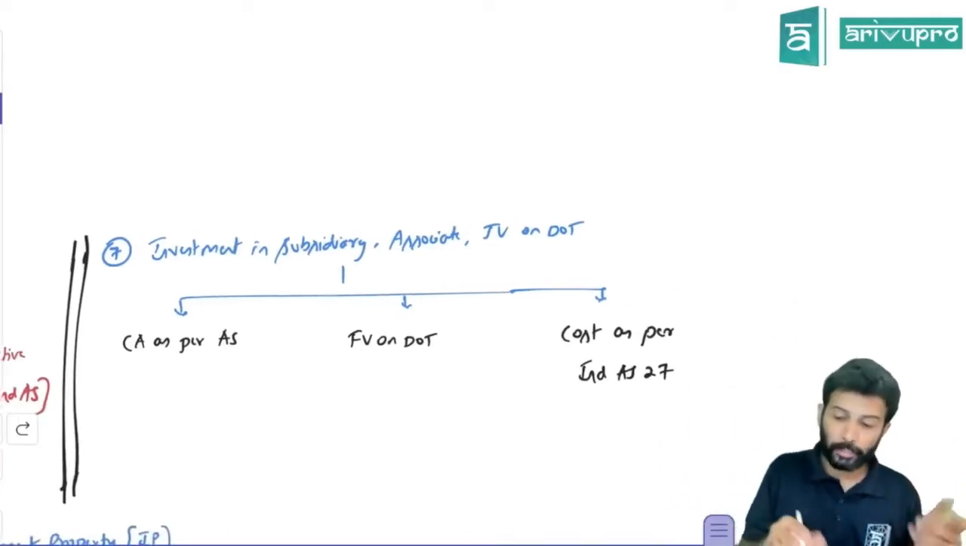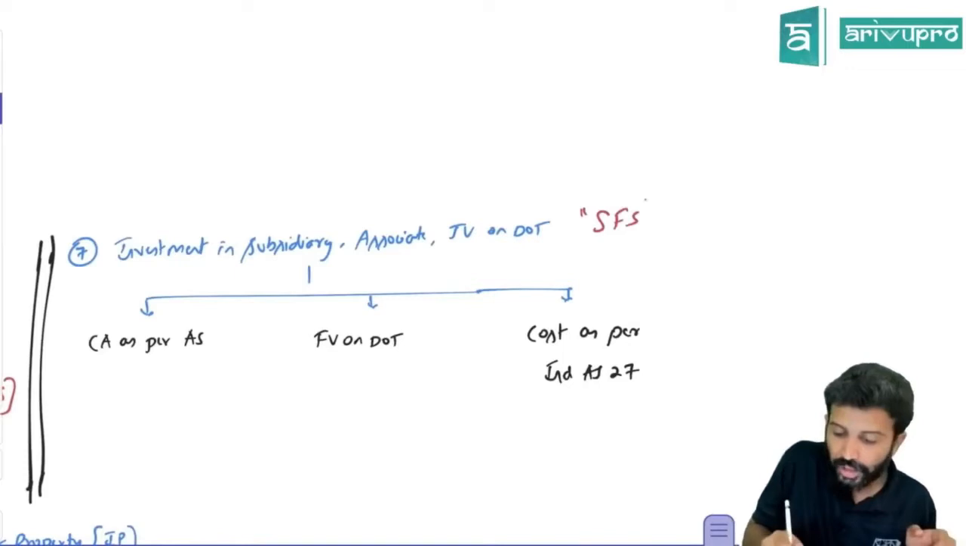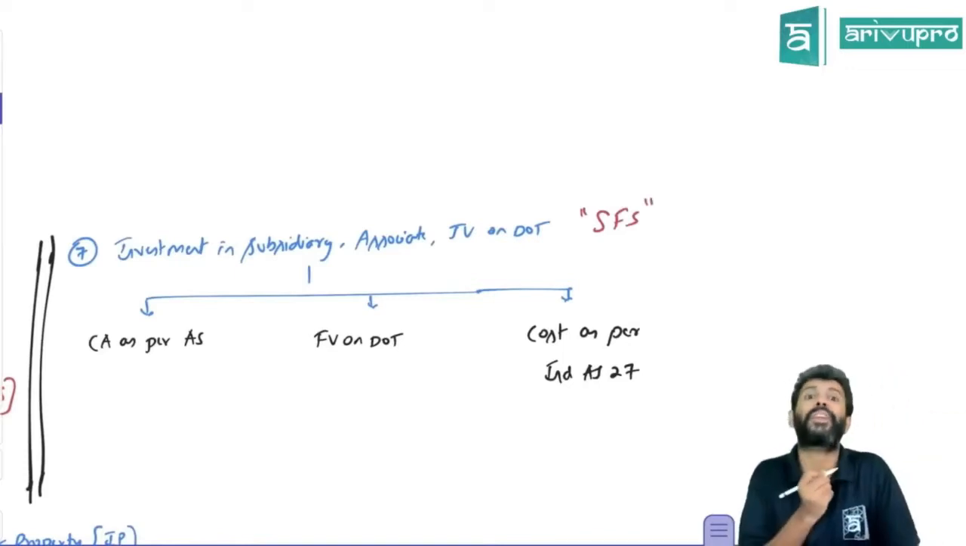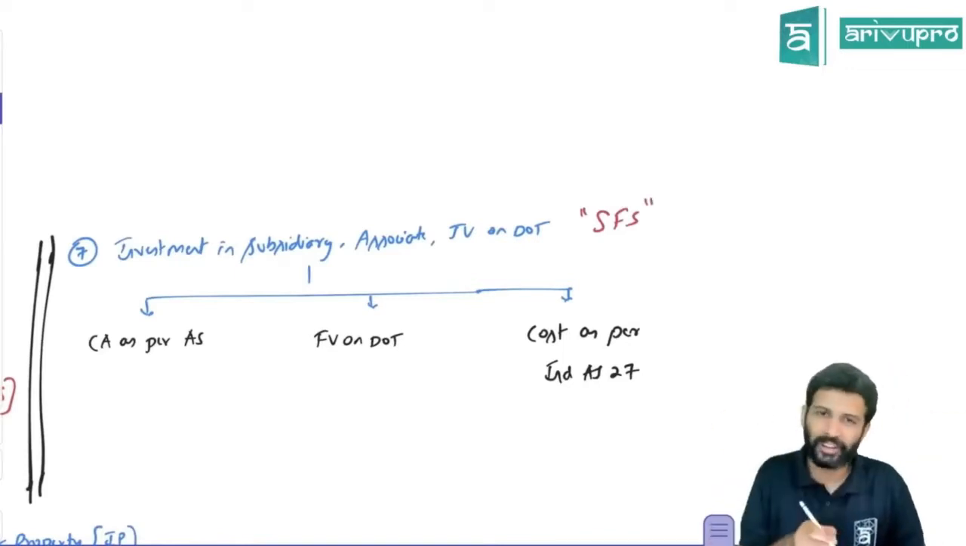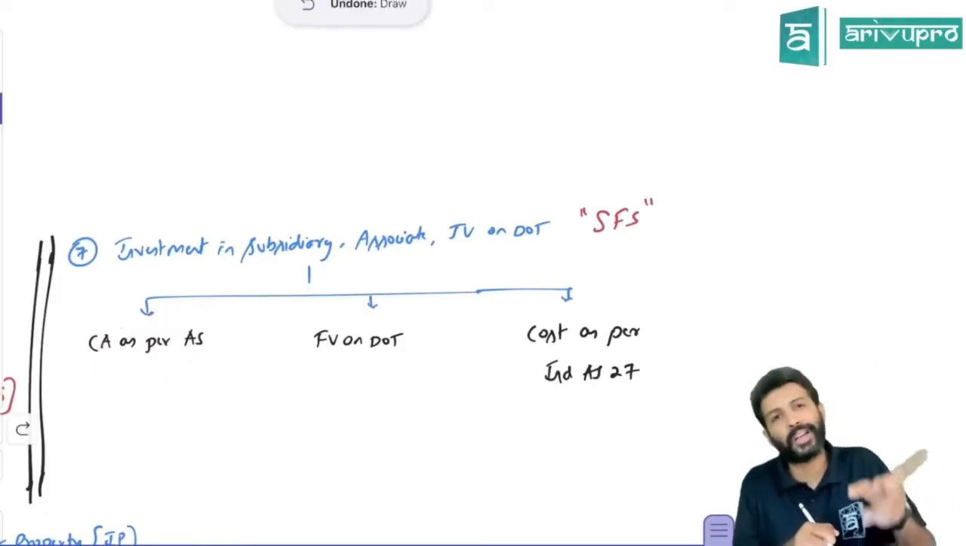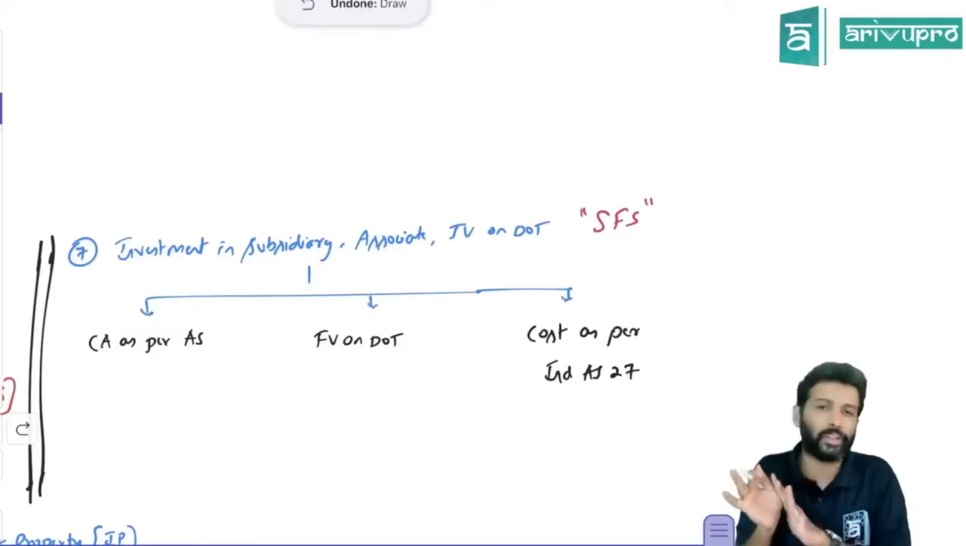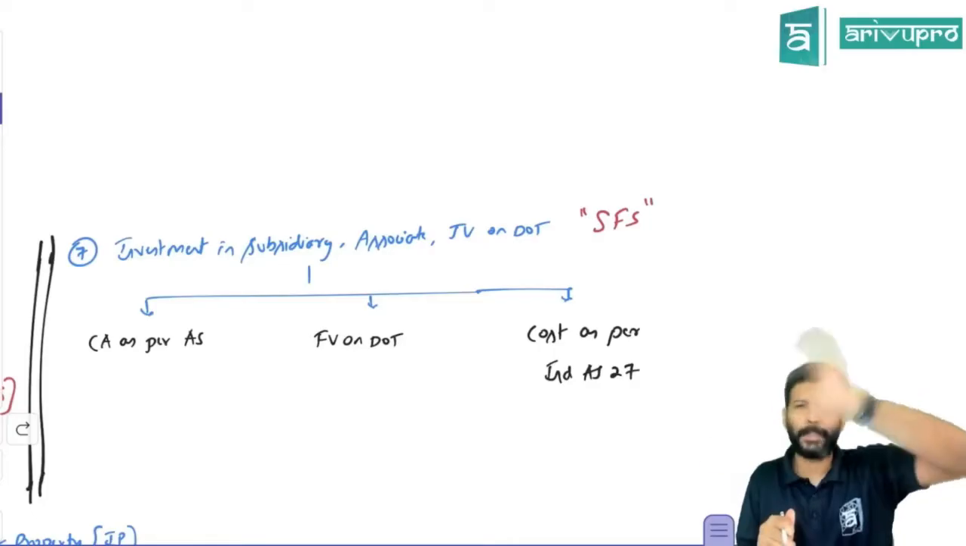Sir, investment will not come in the consolidated financial statement. It will come in the separate financial statement. That is what we are talking about here. So the carrying amount as per accounting standard, you can make it the carrying amount as per IND AS also. Easy. Whatever is shown there, make it the same here also.